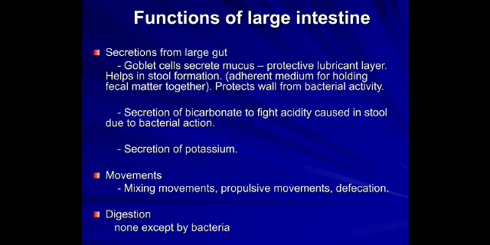So, the functions of the large intestine are secretions from the large gut, where goblet cells secrete mucus. They protect the lubricant layer, help in stool formation, and are the adherent medium for holding fecal matter together. They protect the wall from bacterial activity. Secretion of bicarbonate fights acidity caused in stool due to bacteria. It also secretes potassium. It helps in the movements, which are mixing movements, propulsive movements and defecation. So we came to know mass peristalsis. Digestion: none, except by the bacteria.